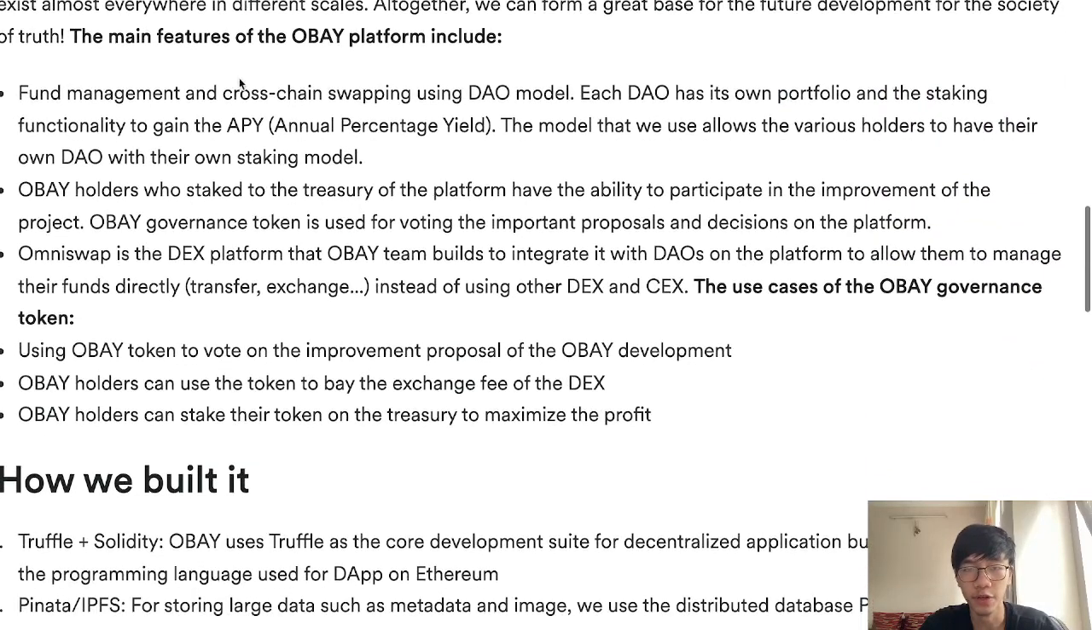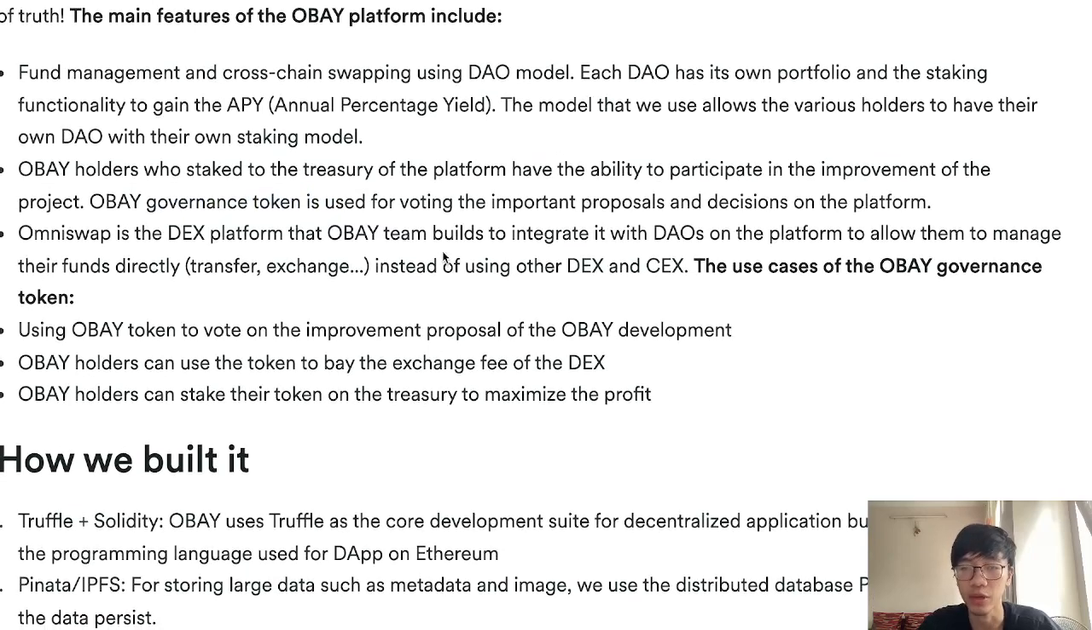The main features of the OBAY platform include fund management and cross-chain swapping using the DAO model, which we make the essential core function of our system. Each DAO has its own portfolio and staking functionality to get the annual percentage yield. OBAY holders who stake to the treasury of the platform can participate in the improvement of the project. The OBAY governance token is used for voting on important proposals and decisions on the platform.